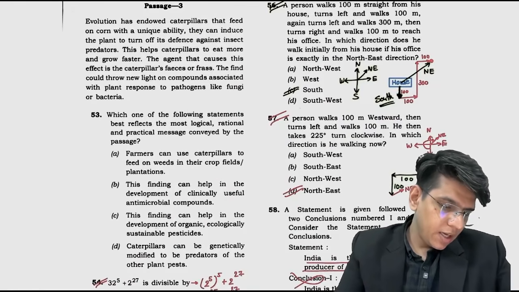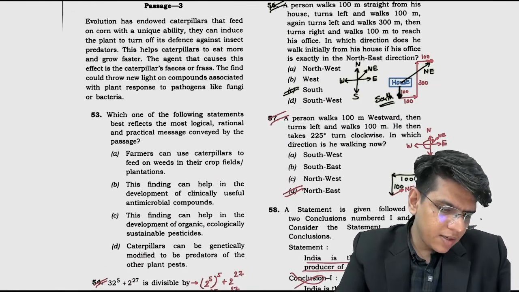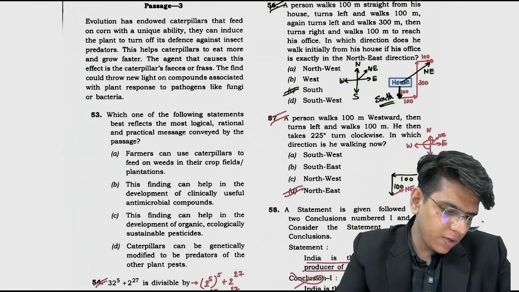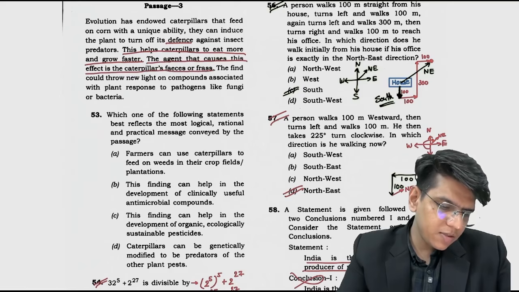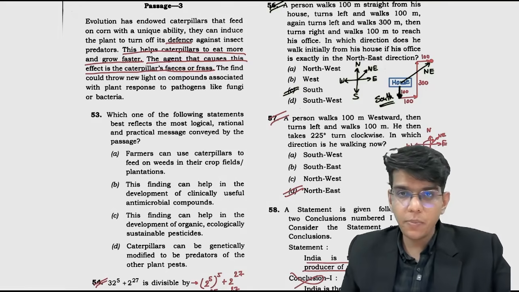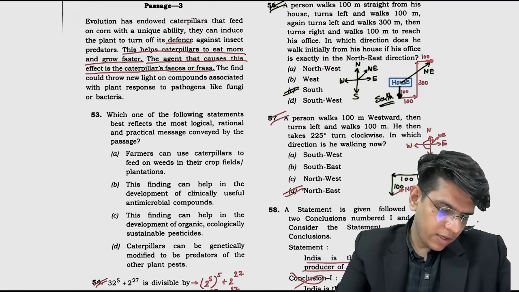53. Evolution has endowed caterpillars that feed on corn with a unique ability. They can induce the plant to turn off its defense against insect predators. This helps caterpillars to eat more and grow faster. The agent that causes this effect is the caterpillar's feces or frass. The find could throw new light on compounds associated with plant response to pathogens like fungi and or bacteria. Which of the following is the message?